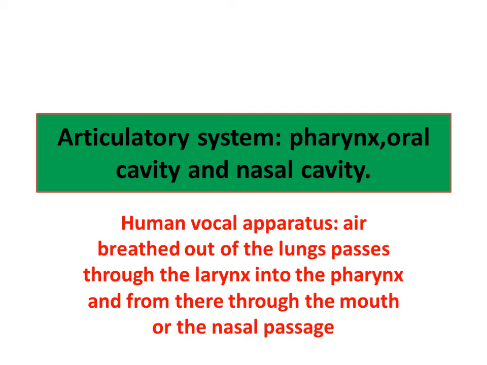In the articulatory system, what happens to the air? Air breathed out of the lungs passes through the larynx into the pharynx. We had discussed the larynx and pharynx before. And from there, it goes through the mouth or the nasal passage. This process can be called the articulatory system.